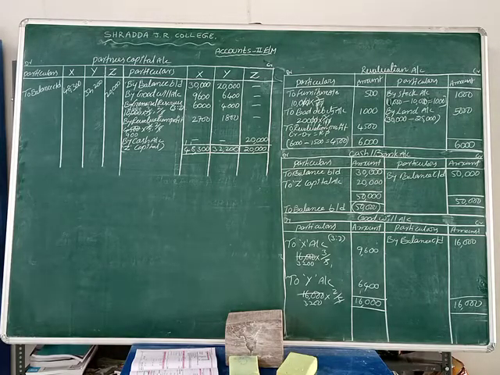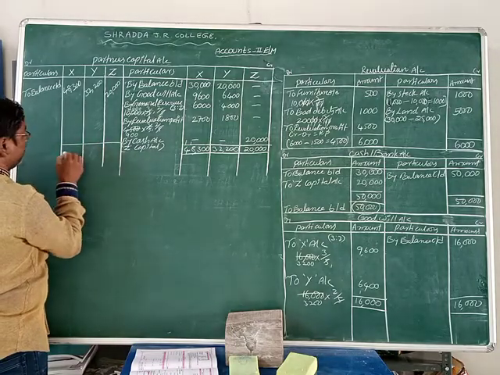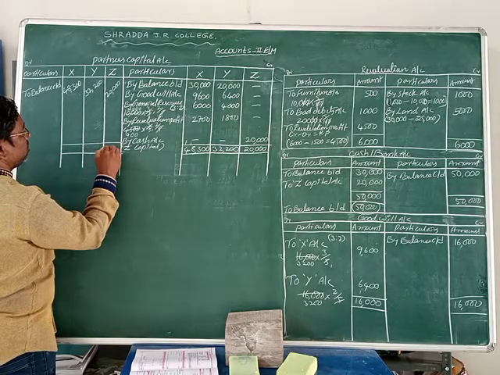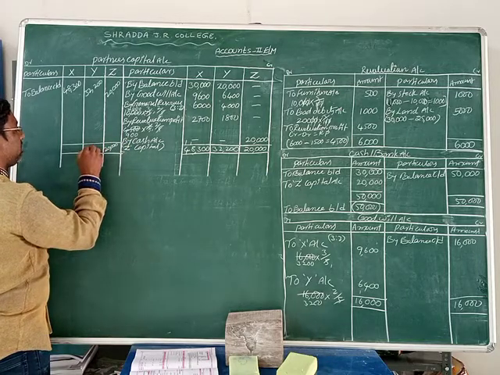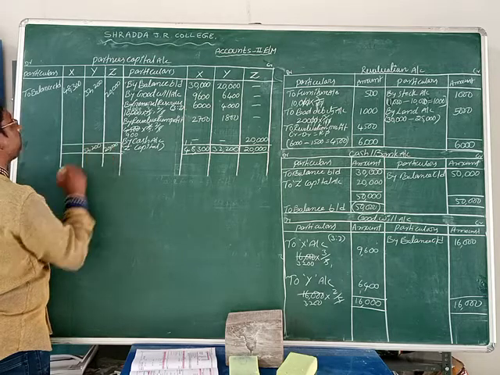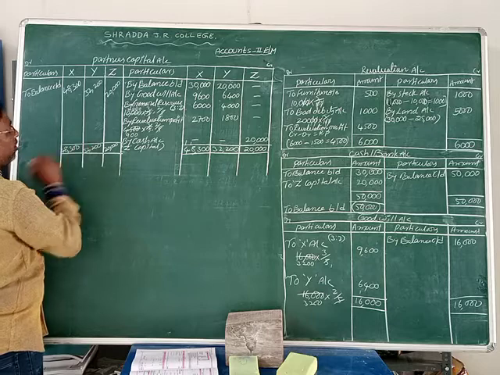So now we do the total of X, Y, Z on the debit side. Z is 20,000 rupees, Y is 32,200 and X is 48,300 rupees.